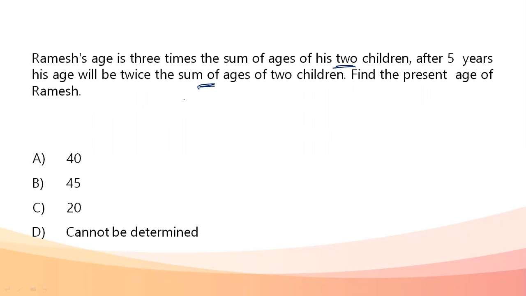Let the age of the two children that we have be x and y. Let these be the two ages that are given to us. Now, father's present age is given as 3 times the sum of age of children. That is, Ramesh's present age becomes 3 into x plus y.